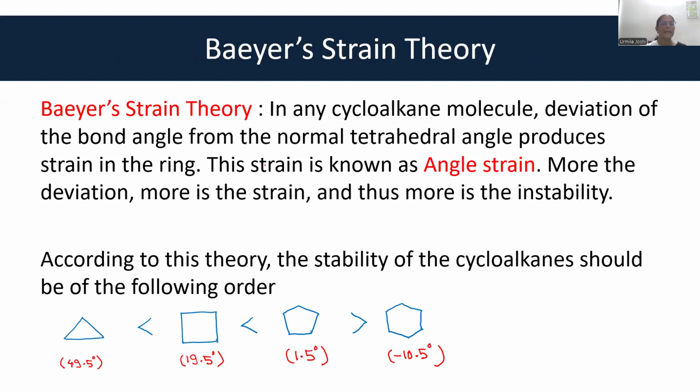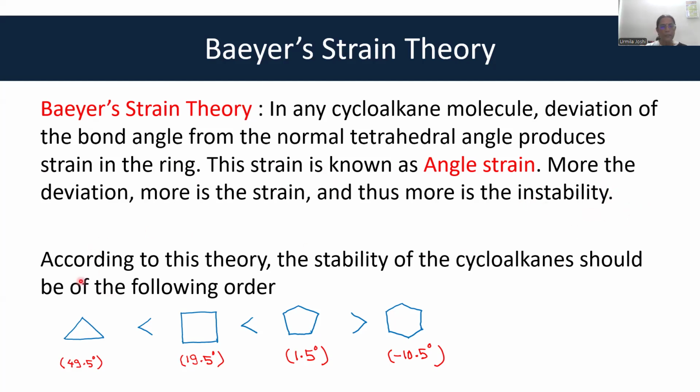Now coming to Baeyer strain theory. The Baeyer strain theory stated that in any cycloalkane molecule, the deviation of bond angle from the normal tetrahedral angle, that is the sp3 hybrid bond angle, produces a strain in the ring. This strain is known as angle strain. The more the deviation from the tetrahedral angle, the more the strain. And if the strain is more, the stability is less.